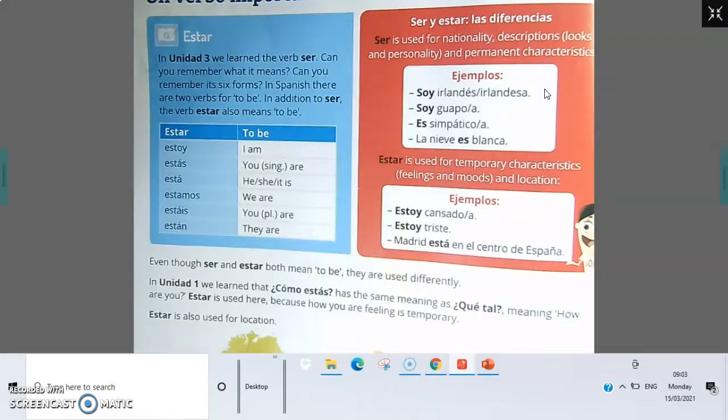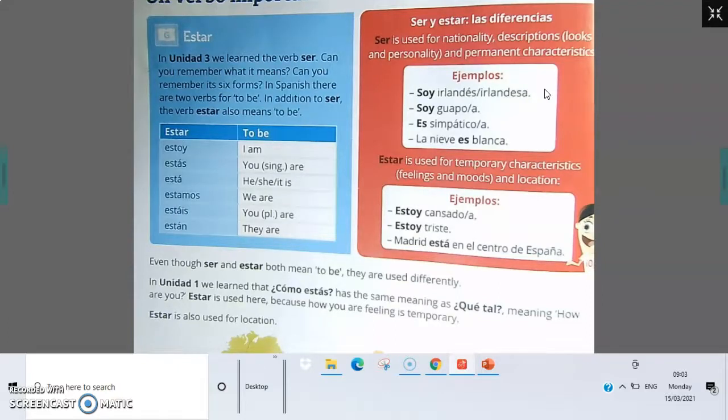Then we've got here ser y estar, so that's different. So ser is used for nationality. You could say soy irlandés, I'm Irish. Descriptions like your looks and personalities. Okay, so you can say soy guapo or guapa, I'm good looking. Es simpático, he or she is kind, or simpática, and then la nieve es blanca, the snow is white. Snow is always going to be white, okay? If it falls from the sky. So snow is white, doesn't change.